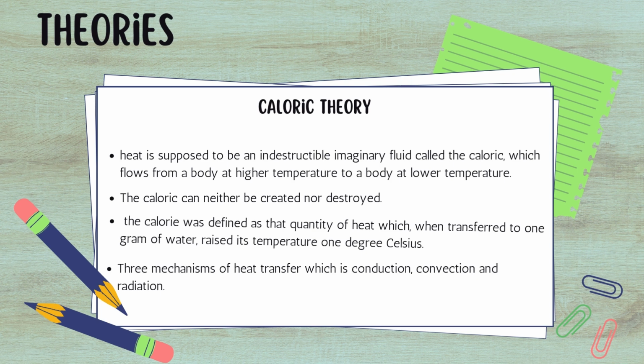Next, I will talk about theories in heat, which is caloric theory. It states that heat is supposed to be an indestructible imaginary fluid called the caloric, which flows from a body at higher temperature to a body at lower temperature. There are three mechanisms of heat transfer, which are conduction, convection, and radiation.